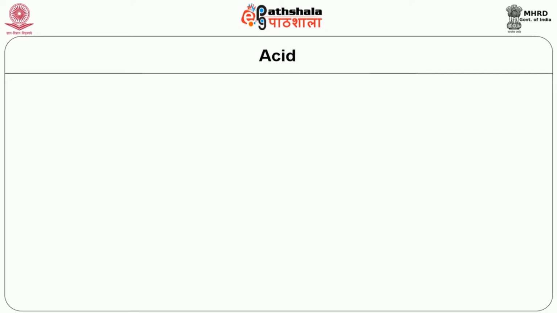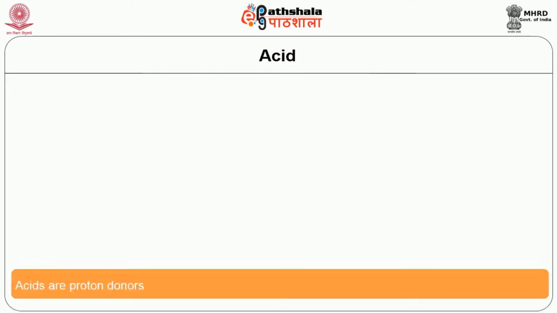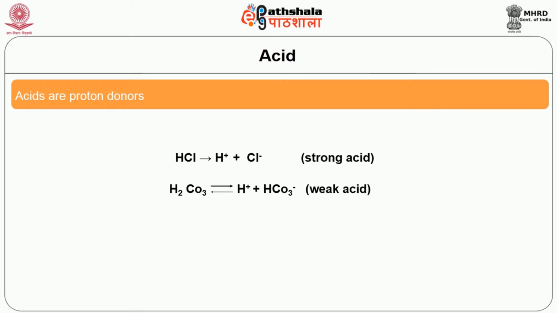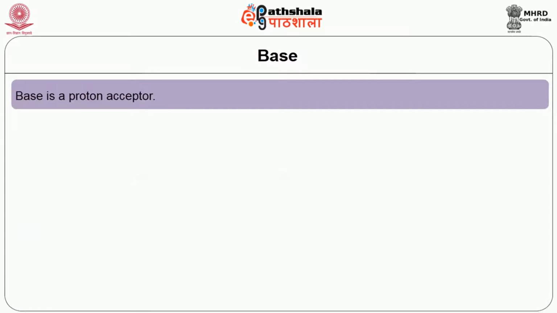Now let's see what an acid, base and buffer are. Acids, as you know, are proton donors. Here hydrochloric acid is a strong acid because it dissociates completely and donates the hydrogen ion, whereas carbonic acid is a weak acid because the reaction is reversible and it dissociates incompletely. A base is a proton acceptor. In this reaction, bicarbonate ion, hydrogen phosphate and hydroxyl ion are all bases because they can accept hydrogen ion.